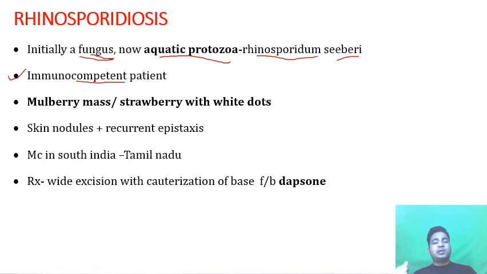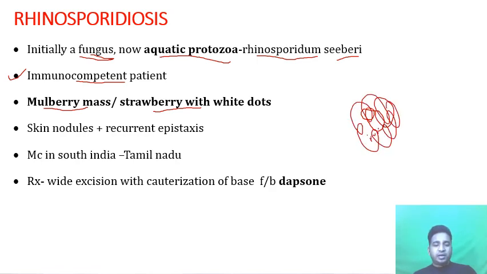And what is the look? The patient has a mulberry or strawberry mass with white dots. That means a red colored mass is there over the nose, and between them some white or yellowish dots are there. We all know how a strawberry looks, so there are some white dots. So in rhinosporidiosis, a mulberry or strawberry-like mass with white dots is there, which is showing that there are sporangia of this protozoan.